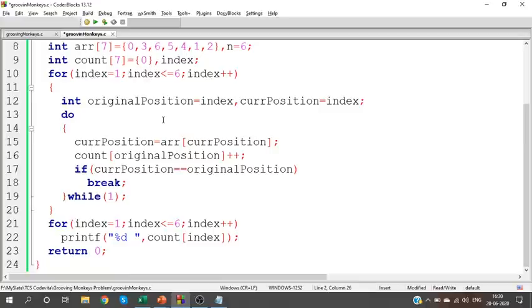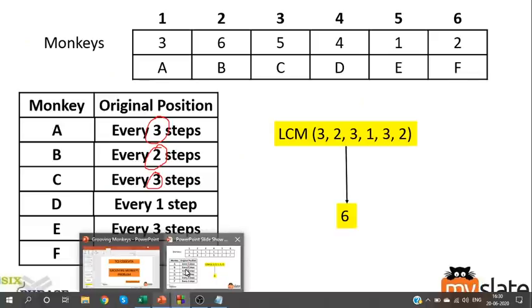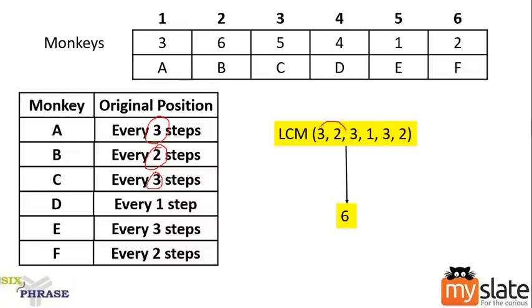Okay, now if you should find the LCM, you can't find it for all the values at a time. How we'll do it is find the LCM for 3 and 2. The LCM for 3 and 2 is 6. With this, take the next value, find the LCM. With the result, take the next value, find the LCM. With this result, take the next value, find the LCM. Can you understand? At any point, I can work only with two numbers. So calculate the LCM of the first two numbers, take the result, and work with the next number.